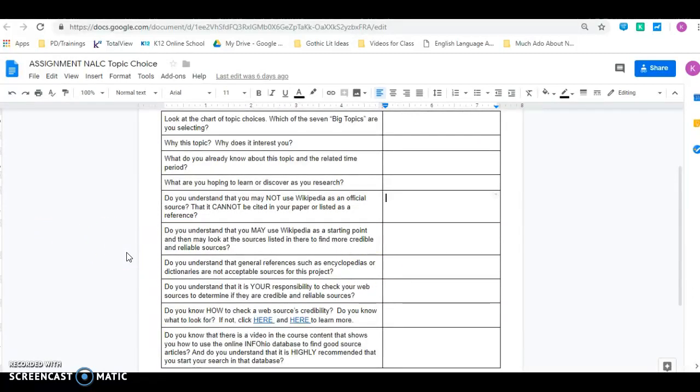So, do you understand that you may not use Wikipedia as an official source, that it cannot be cited in your paper or listed as a reference? So the answer would be yes, you understand, because you are not allowed to use Wikipedia as a source. But with that thought, do you understand that you may use Wikipedia as a starting point? So all the Wikipedia sources have a works cited at the end of it. You can use those sources as a starting point and go off to those sources and find information, but you may not use Wikipedia itself as a source.